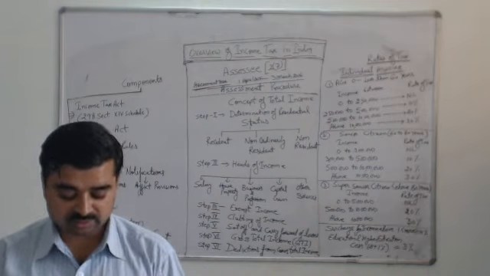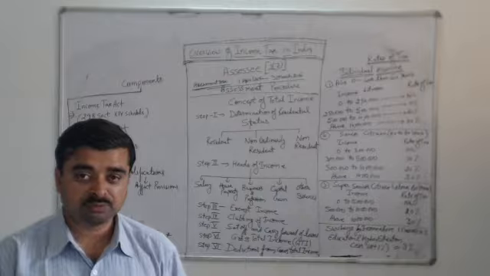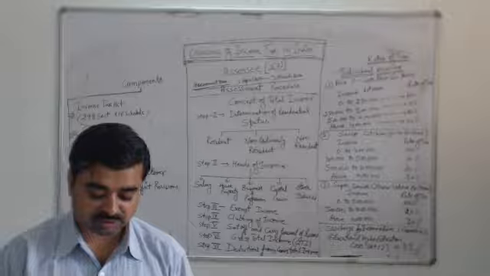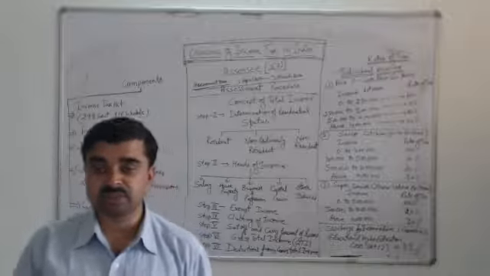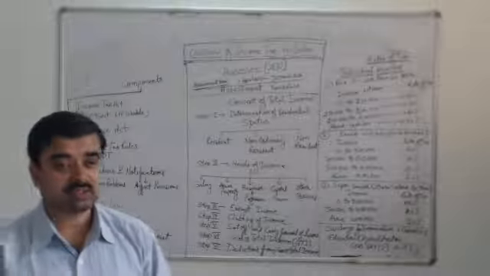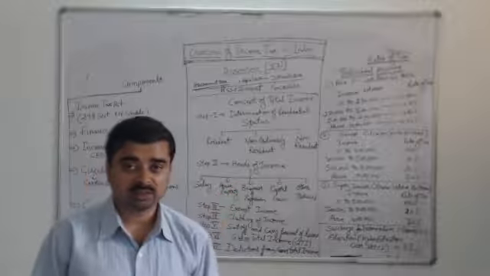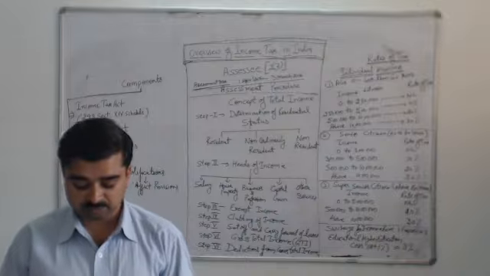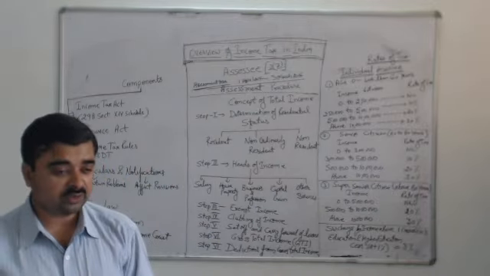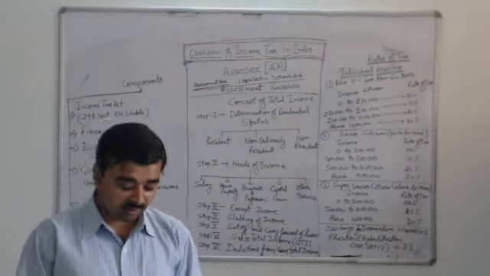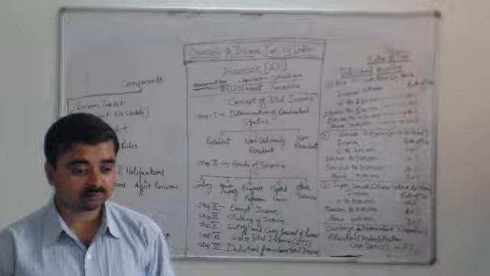Similarly, if an assessee earns casual income, like by winning a lottery, crossword puzzle, horse race, etc., in that case, the rate of tax will be 30% straight away, excluding this. So on these specified incomes, the specified rate of tax will be applicable, and after the rates for individuals, in the case of a company, the rate of tax will be different.